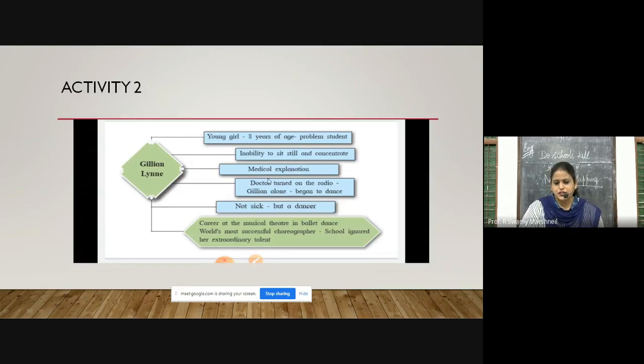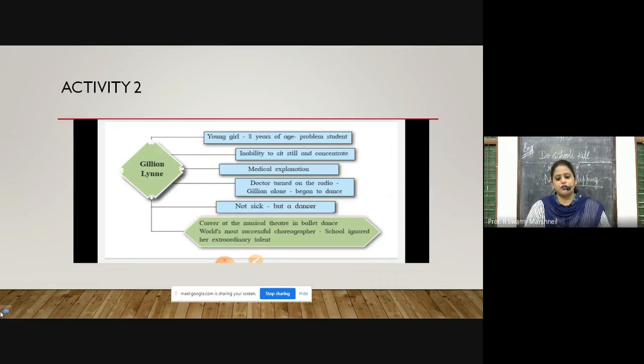Medical explanation. Doctor turned on the radio and Gillian alone began to dance. She was not sick, but she was a dancer. And finally, the last thing is her achievement, that she has made a wonderful career in musical theatre. This is what we have made out of that big lengthy paragraph about Gillian Lynne.